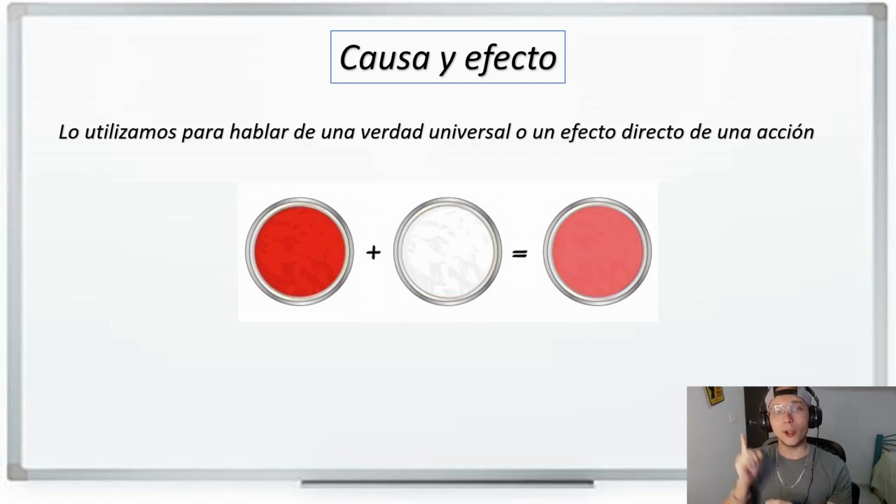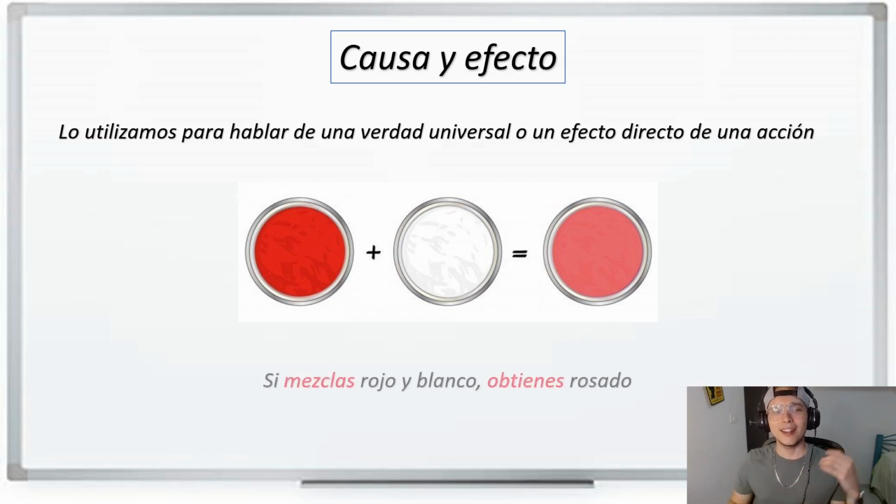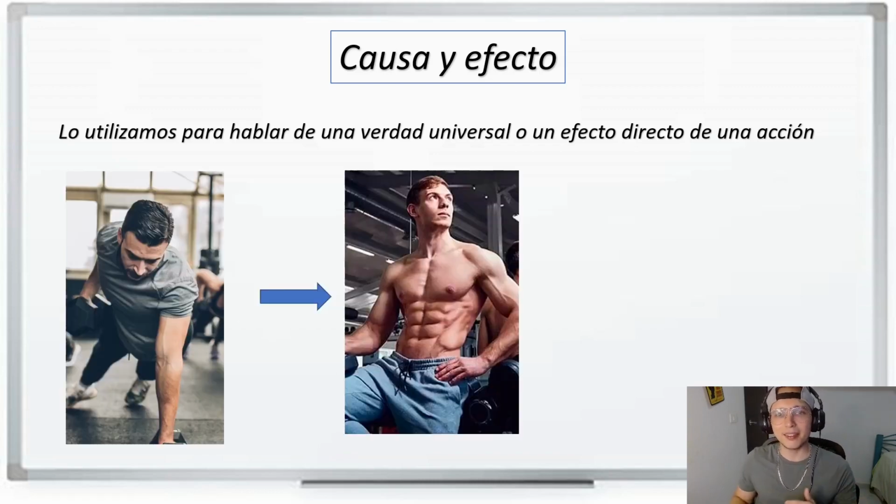Now we have rojo, we have blanco, and we have rosado. So we say, si mezclas rojo y blanco, obtienes rosado. Otra vez, si mezclas rojo y blanco, obtienes rosado. So if you mix red and white, you get pink.